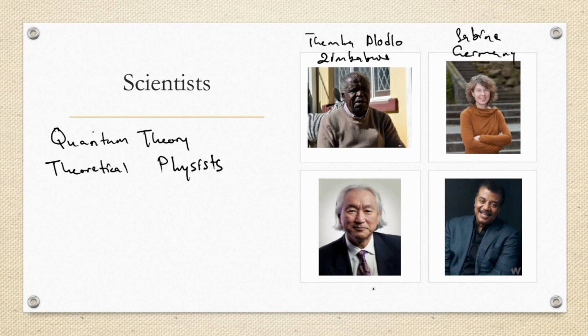Then this gentleman, it's Michio Kaku. Michio Kaku is from Asia. Then this man again, it's Neil deGrasse Tyson. Tyson is from the Americas. Saka we have a scientist from Africa, from Germany, from Asia, from America.